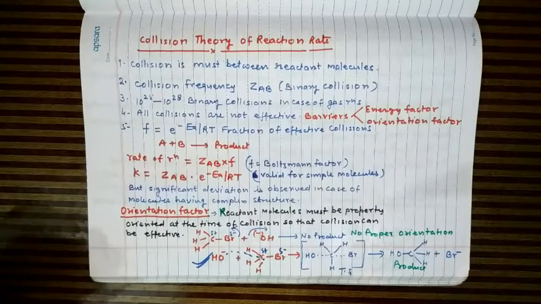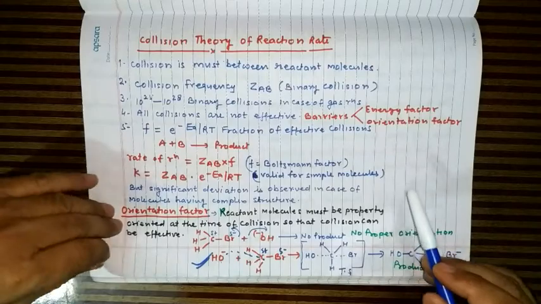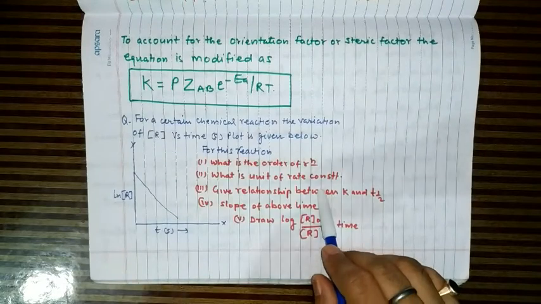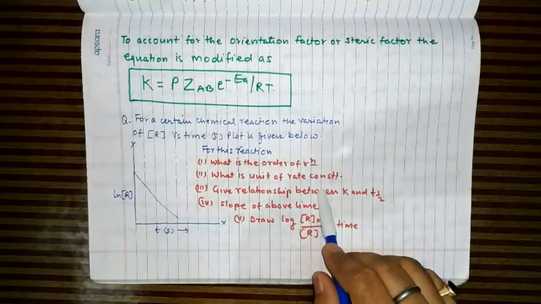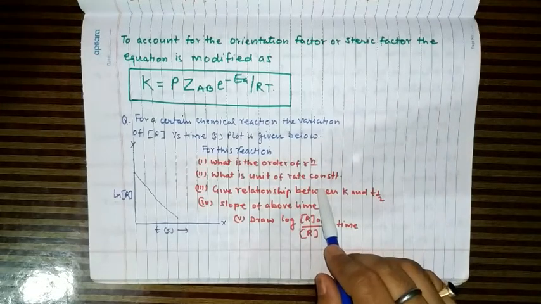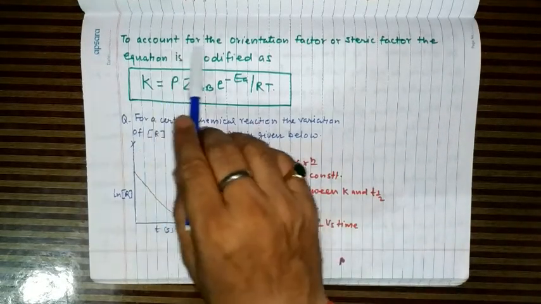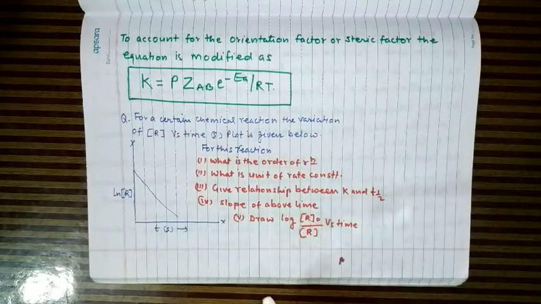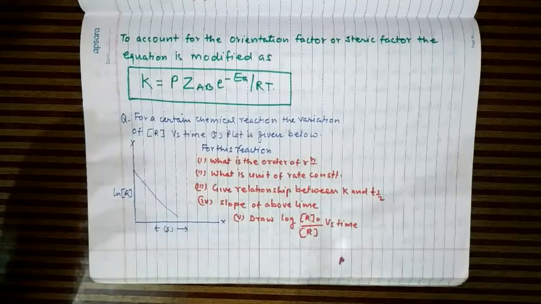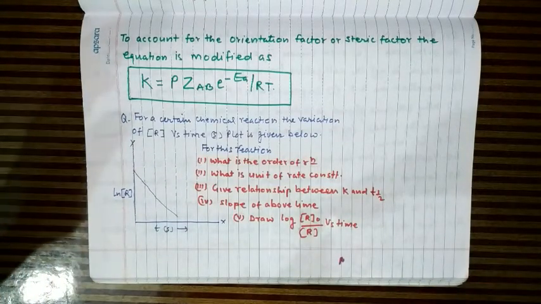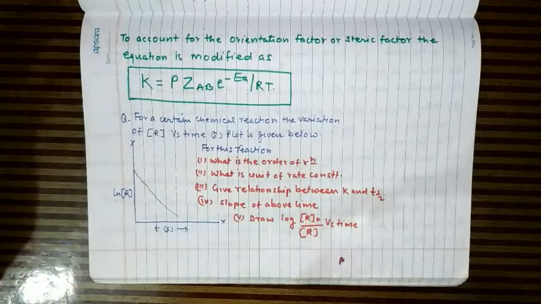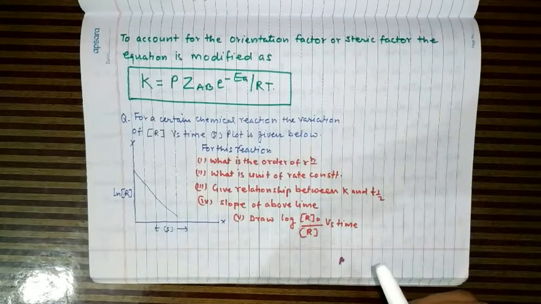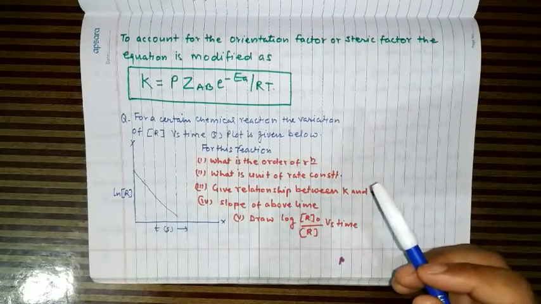So we should keep in mind that there are two types of barrier. One is the energy barrier and another is the orientation barrier. Even though the molecule has sufficient energy, if they are not properly oriented, this cannot account for the observed increase in the rate of reaction. To account for the orientation factor, also called the steric factor: steric factor means when the path of the attacking species to the reaction center is free, not much hindered, then that factor is called the steric factor. If it is hindered, then we say the steric factor is more.